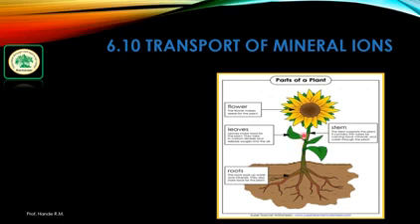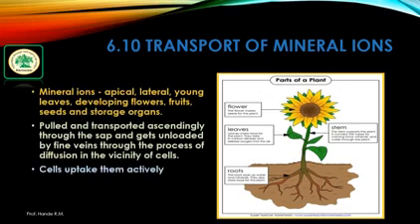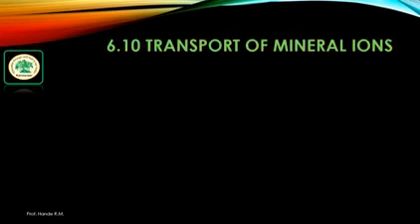This is the transport of the minerals. As we know, soil is the main source of mineral ions, but remobilization is also a source of the uptake of mineral ions.